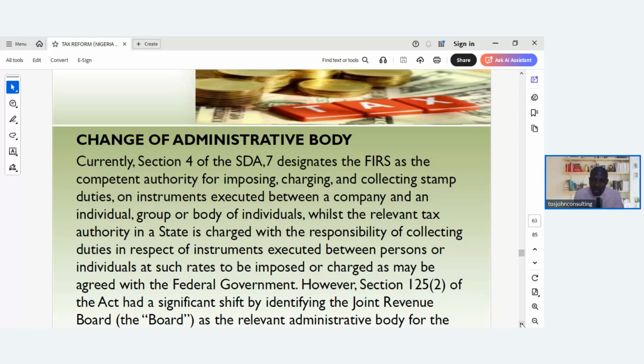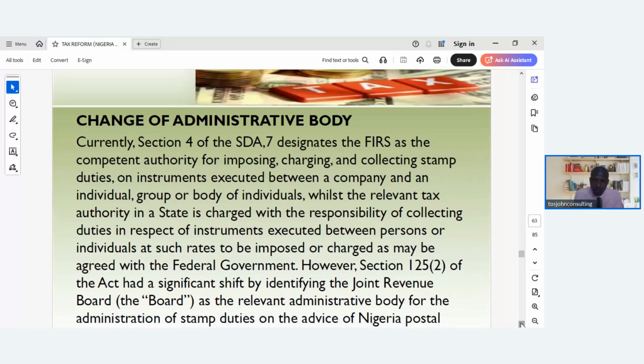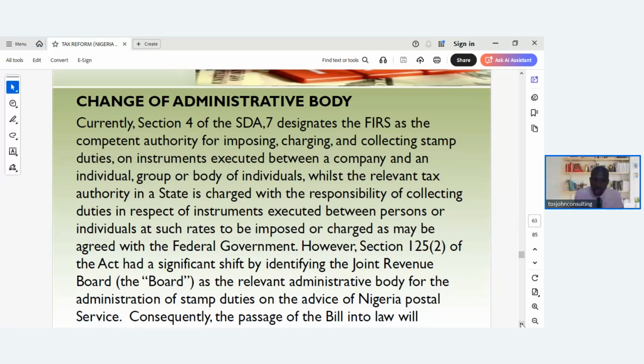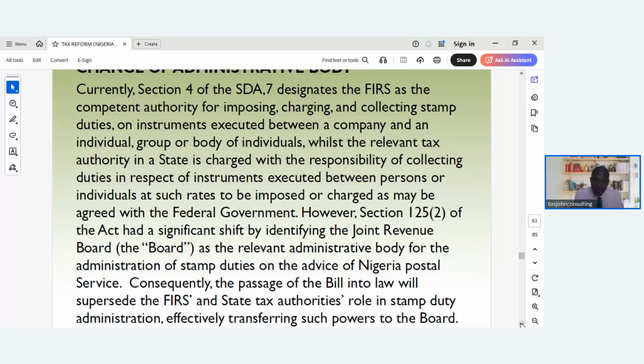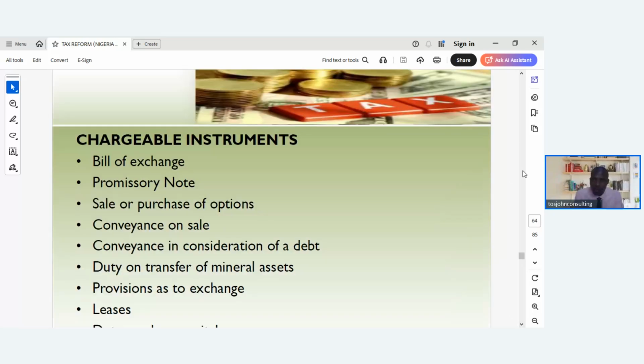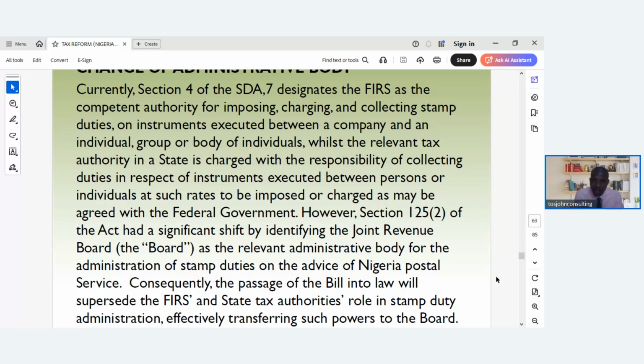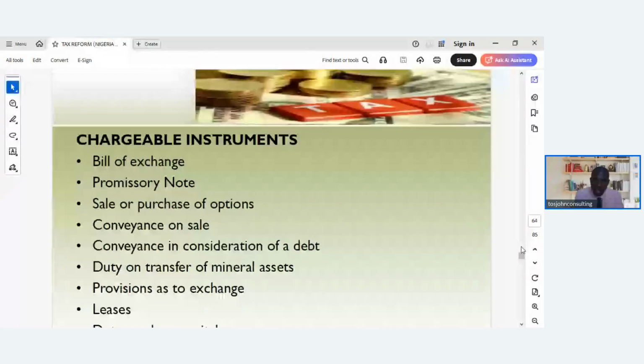However, Section 125, subsection 2 of the Act makes a significant shift by identifying the Joint Revenue Board as the relevant administrative body for the administration of stamp duties on the advice of the Nigerian Postal Service. Consequently, the passage of the bill into law will supersede the FIRS and state tax authorities' role in stamp duty administration, effectively transferring such power to the board. So that is what it is.